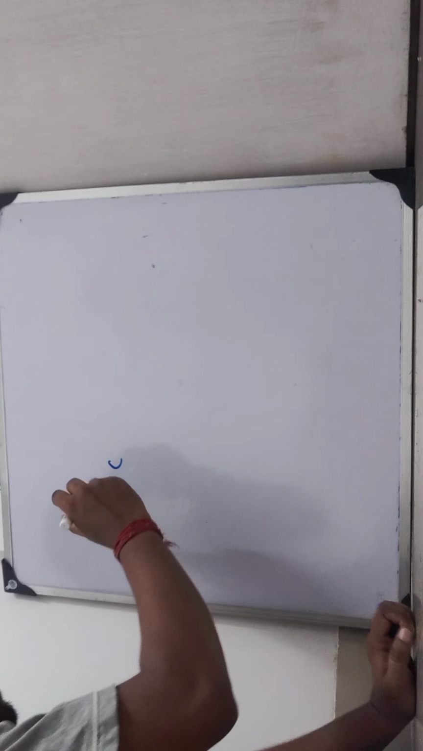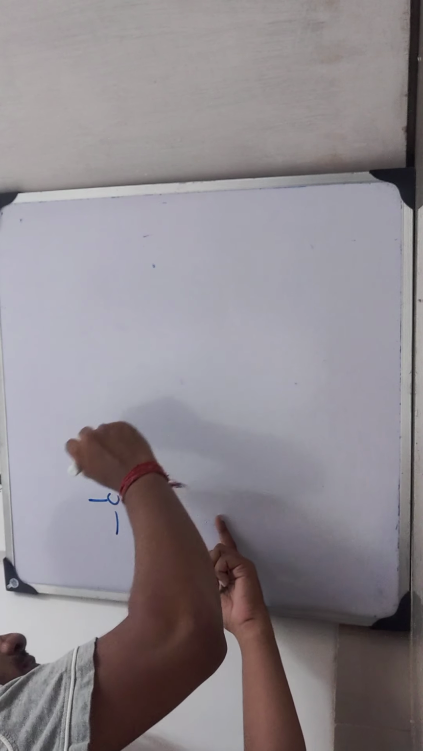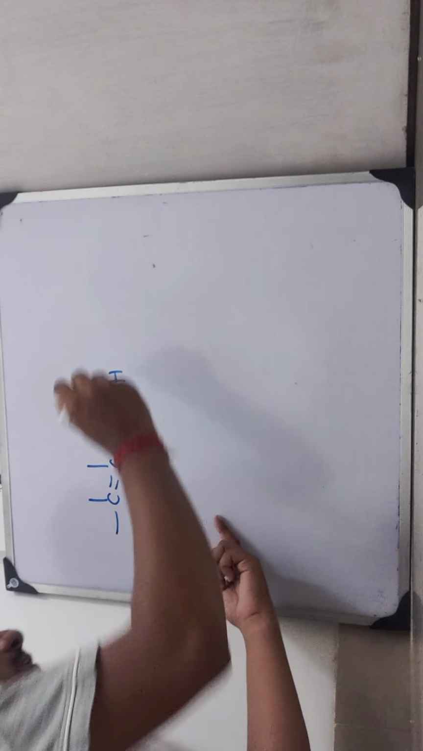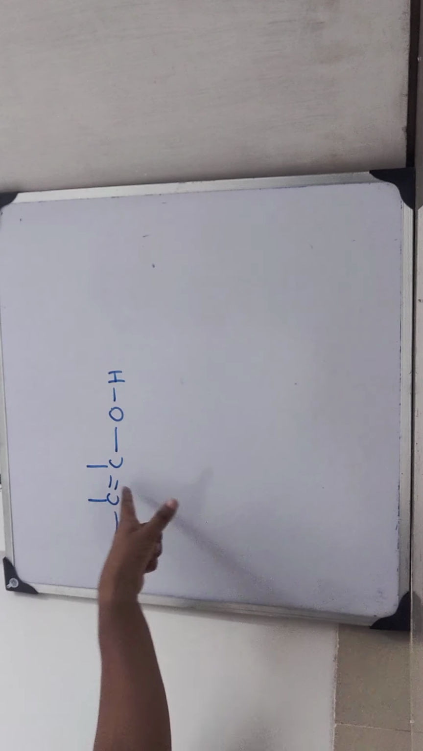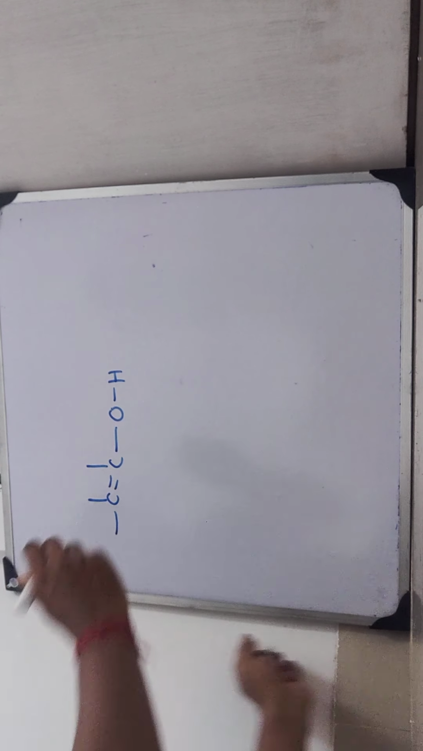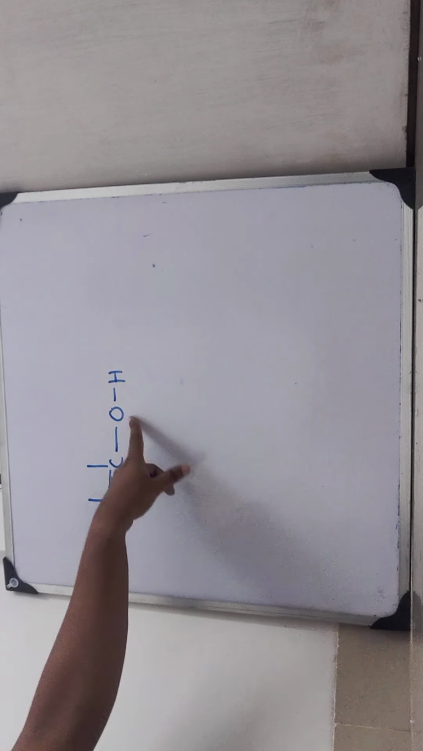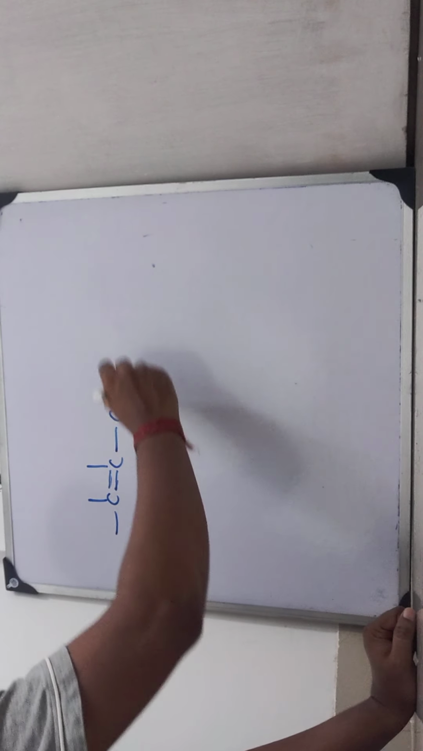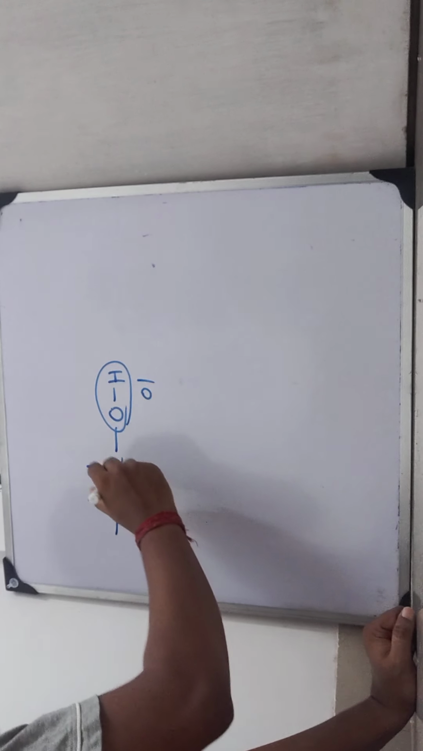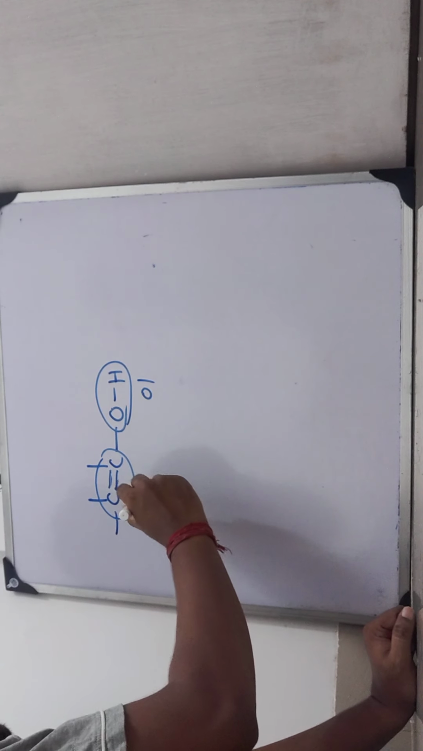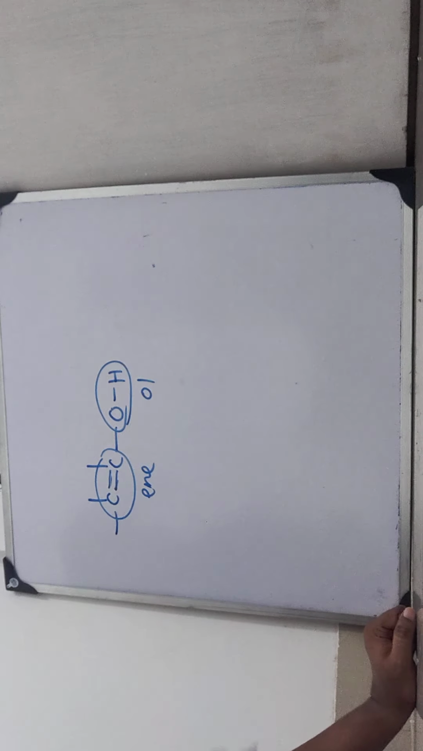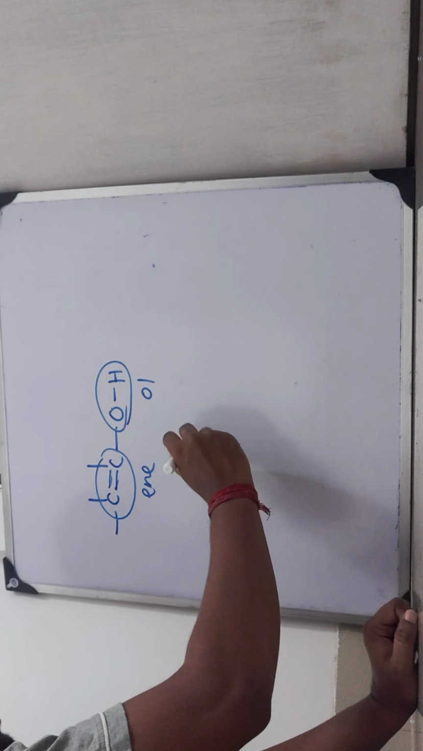Let me give you an example. This one is known as an enol. C double bond C, with OH. This is enol. En means double bond, and ol means OH is connected to the double bonded carbon. This one is ol and this one is en. That is why it is called enol form.